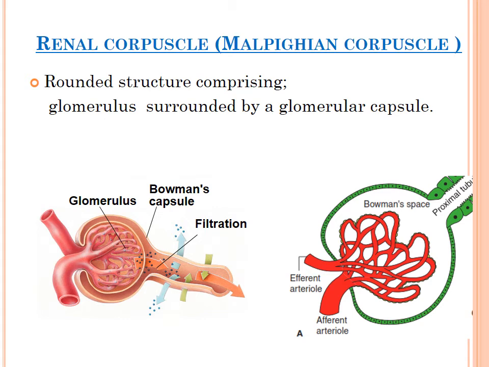Now you know the blood supply to the kidney is via the renal arteries. From here the blood is entering the kidney. That means this is the afferent arteriole supplying blood to the kidney, and this is the efferent arteriole through which the blood will leave. Between the afferent and efferent arterioles, there is a multiply dividing capillary network making a rounded tuft. This round tuft of capillary network is known as the glomerulus, and this is the renal capsule. The whole of this portion is known as the renal corpuscle.